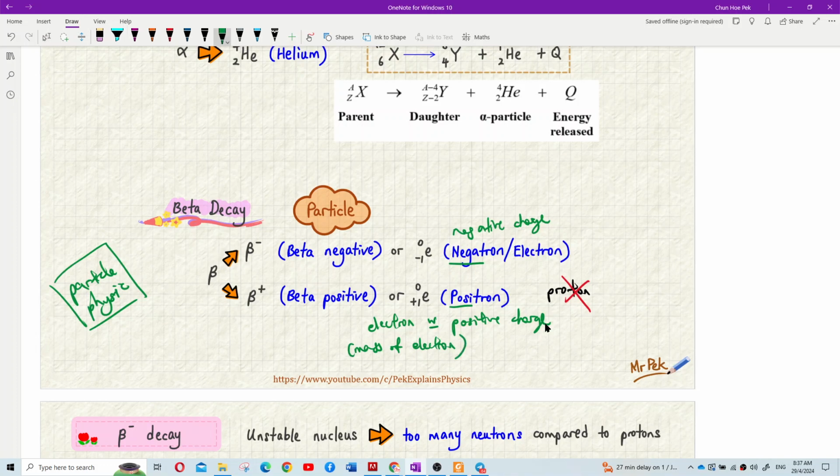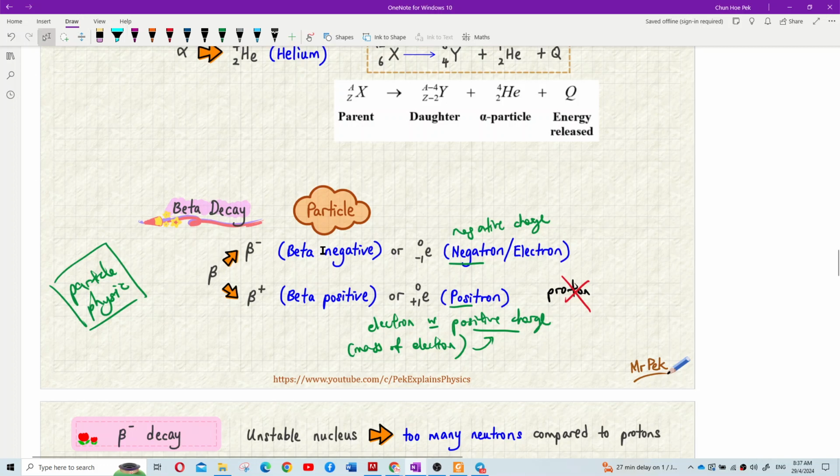It's not the mass of a proton. It still has the mass of an electron, just this electron has a positive charge, like the proton. Understand? It still is an electron with the mass of an electron, but with positive charge.